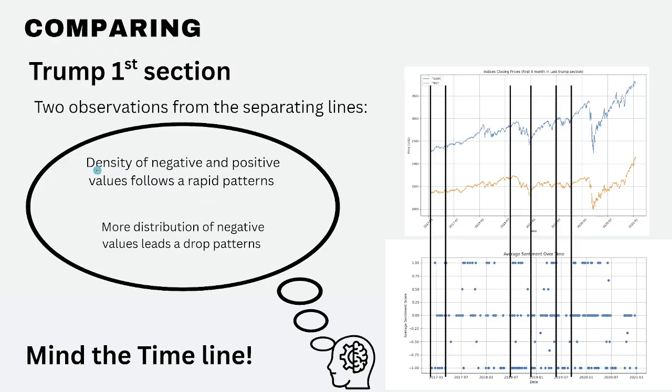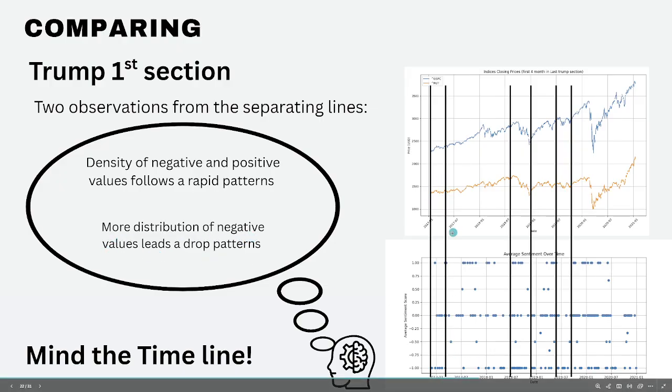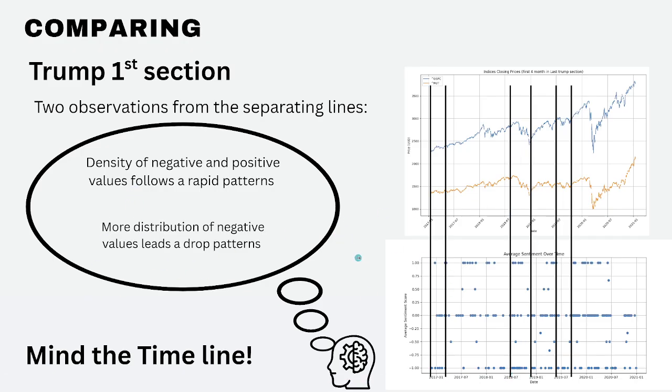The first finding is that the density of negative and positive values follows a rapid pattern, coming in turns. More distribution of negative values will lead to a drop in the future markets in a few days. You can see here, here, here, and similarly for the positive, it also follows this.